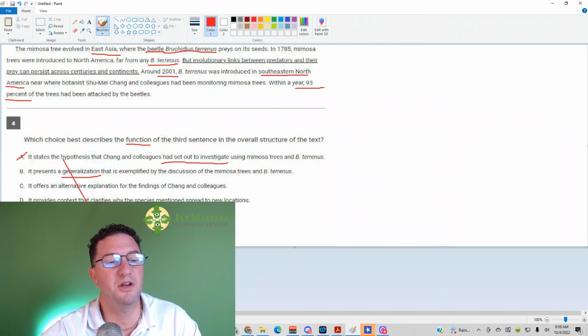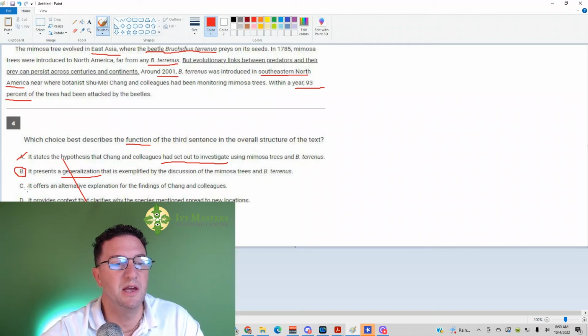So we'd call that a generalization. Is exemplified means it serves as a good example by the discussion of the mimosa and B. tyrannus. Right after, it gives that as an example. Exemplify means to serve as a good example of, and after it we get a good example of it with the mimosa tree and the beetle. It looks like B is going to be your correct answer.